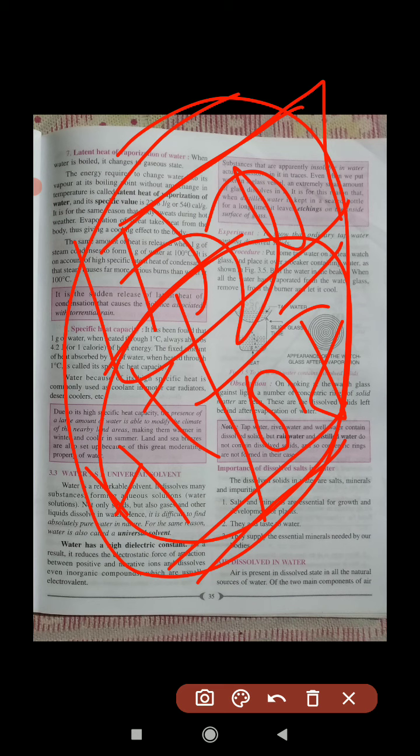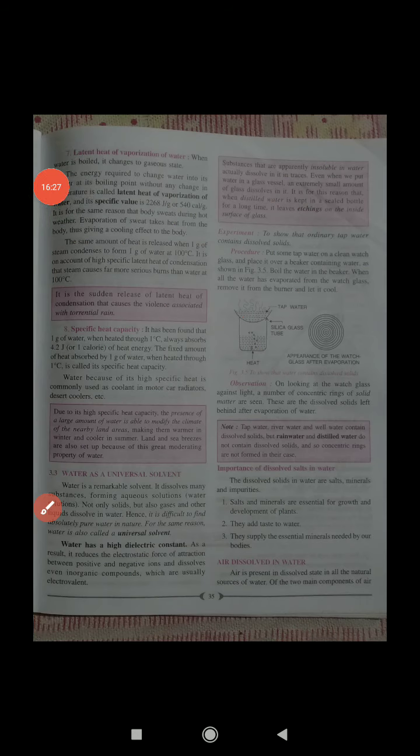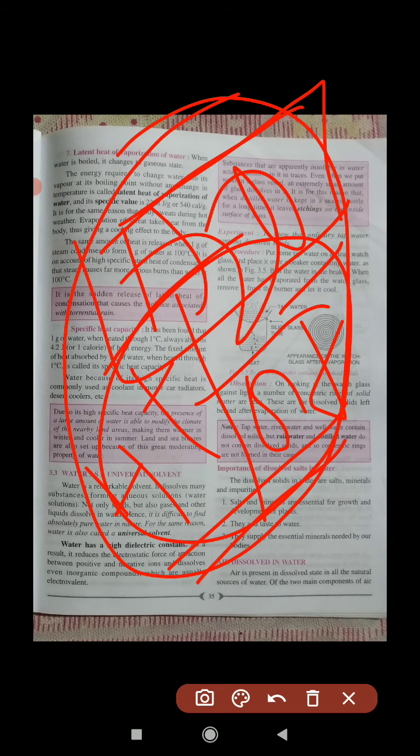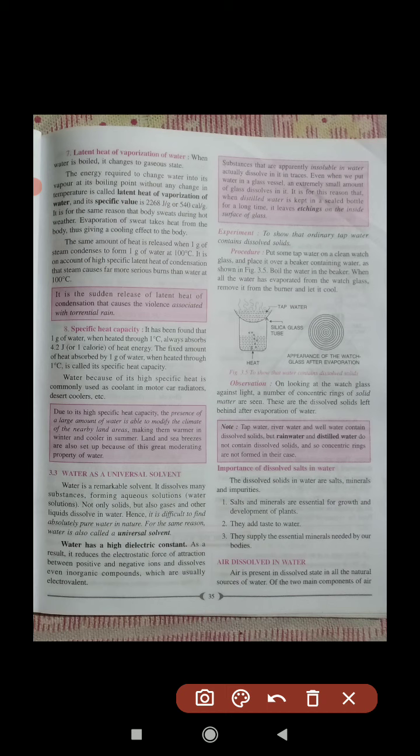That's why everywhere on TV you can see the advertisement for mineral water. Nobody talks about distilled water. Mineral water means water containing different types of minerals and salts. Dissolved salts and minerals are very important for our body. If some mineral is present in excess in the water, for example iron, you can see the water bodies become reddish. If you have a tube well in your home, you can see that if the water contains more iron, a reddish layer forms around the tube well. Everyone used to say that the water has lots of iron.